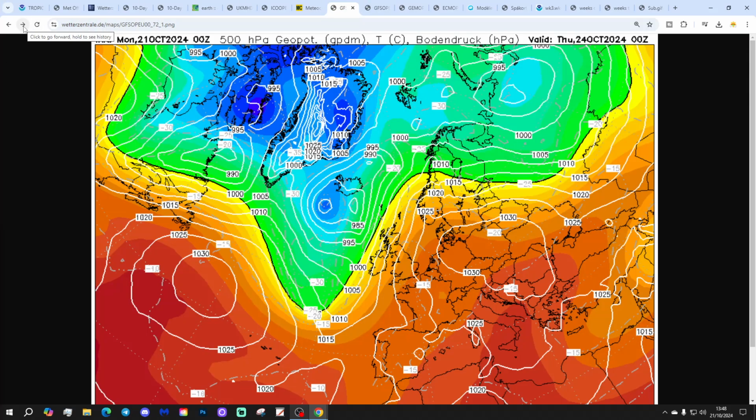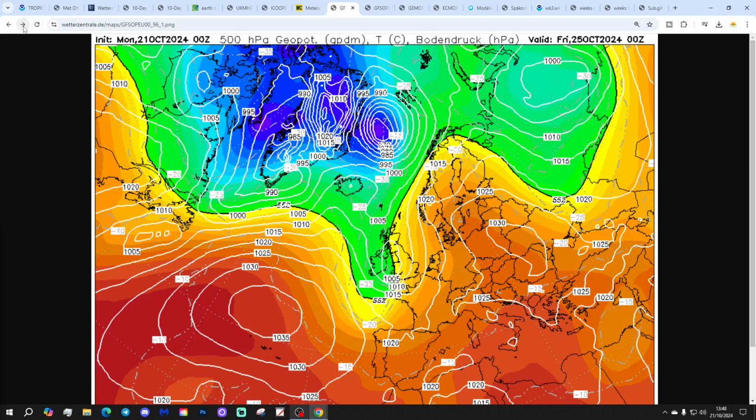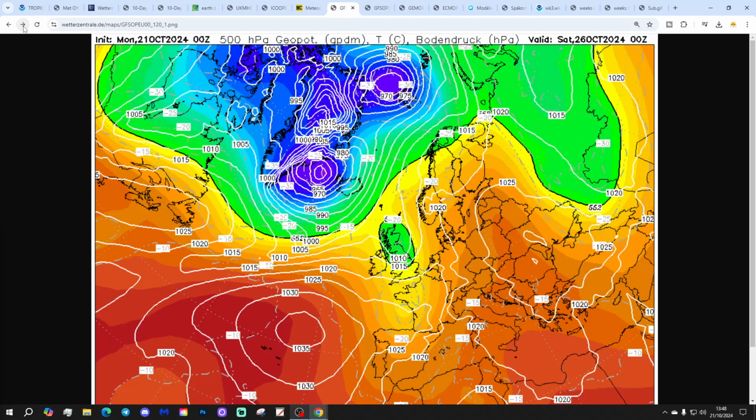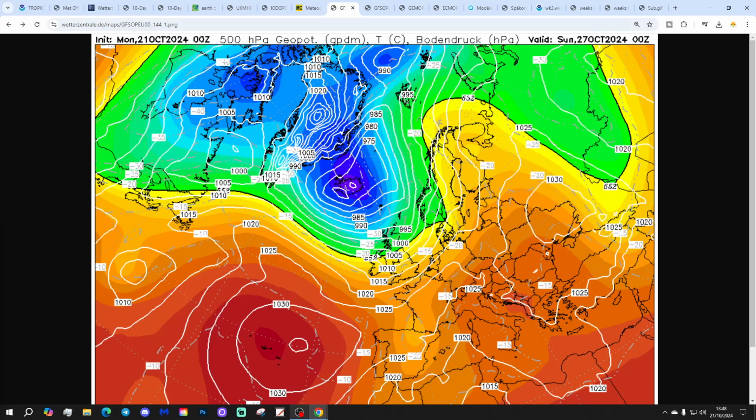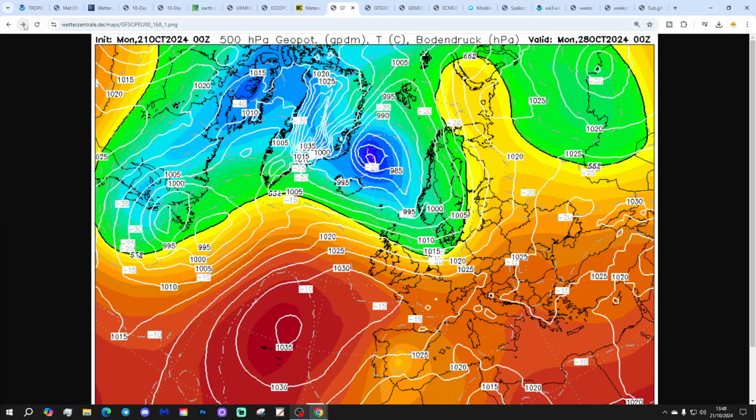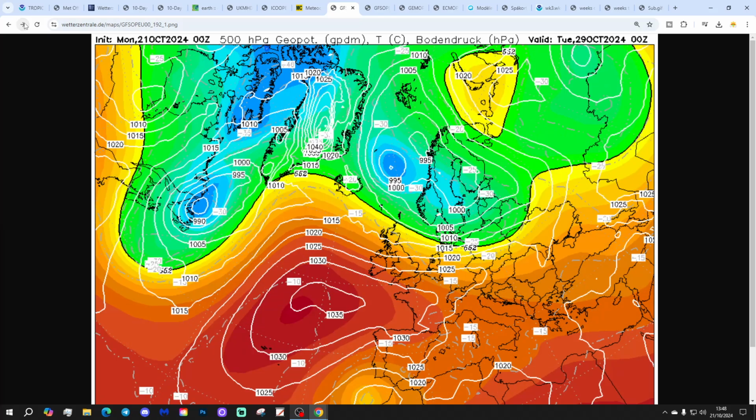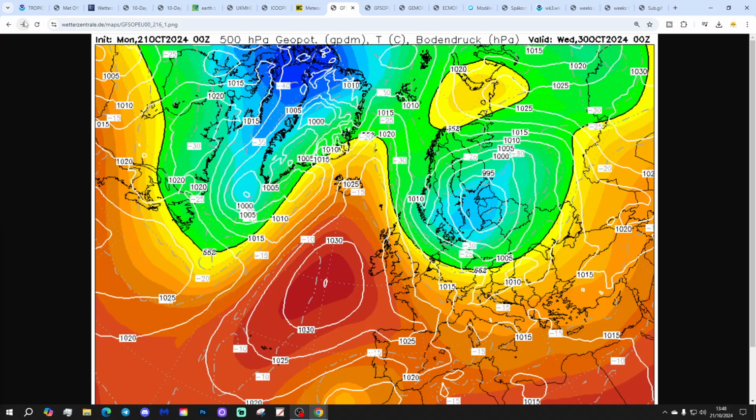So the GFS midnight run is looking, once again, we bring that trough of low in from Thursday to Friday. It'll bring outbreaks of rain with it over the coming weekend, rather unsettled, especially in the north and the west, with showery rain to come. For the early part of next weekend, we're very flat and westerly, high pressure to the south, low pressure to the north, and bringing in those winds from the west.